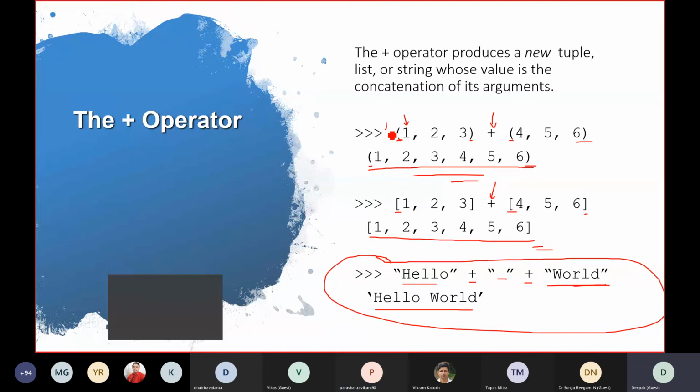So if this tuple is T1, and this tuple is T2, we are not changing either T1 or T2. We are just creating a third tuple named T3. It's not T1, it's not T2. So we are not changing anything. We are just trying to add two things. Okay. I will show you the example of that immutable thing. That's a very important concept, so you need to discuss that.